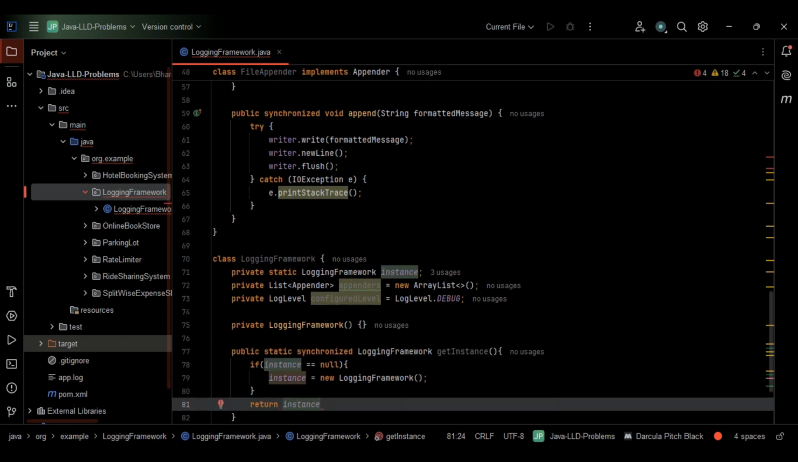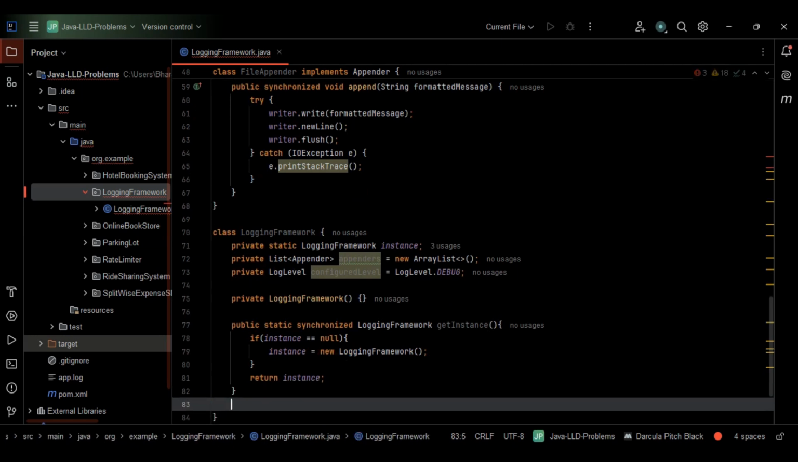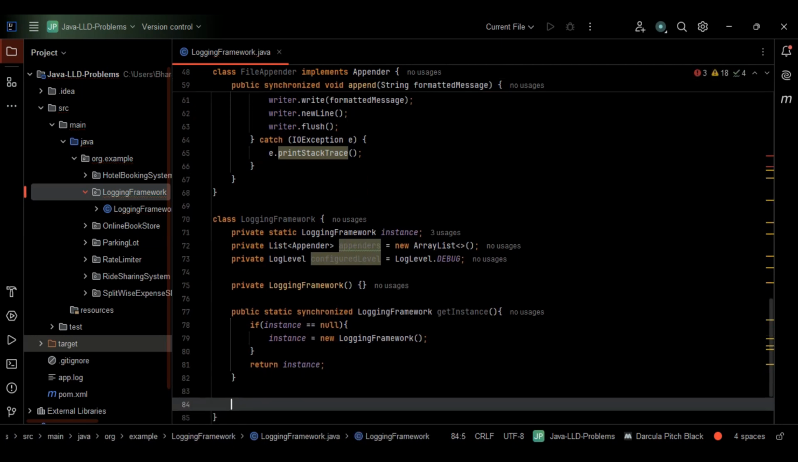Why are we returning the instance here? In this case, we have to return the same instance, right? If the instance doesn't exist, first we will create one and then we will return the same instance, right? So this is fine. Let me come out of this one entirely.